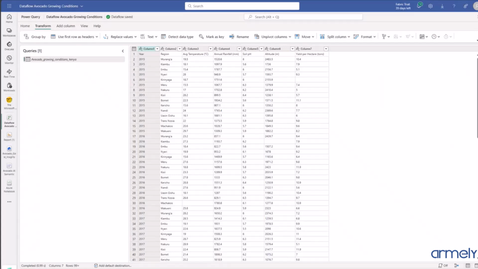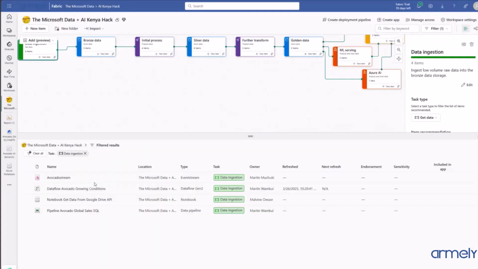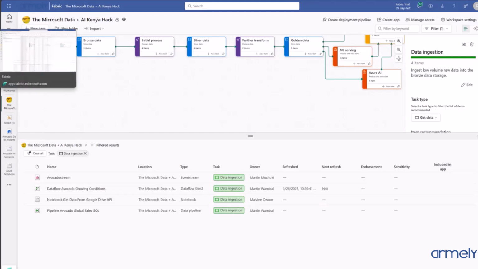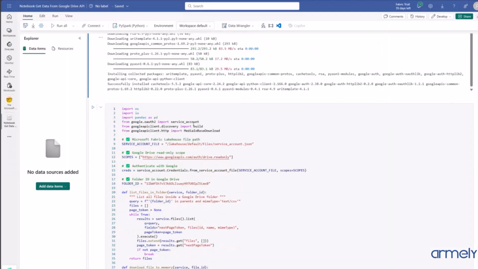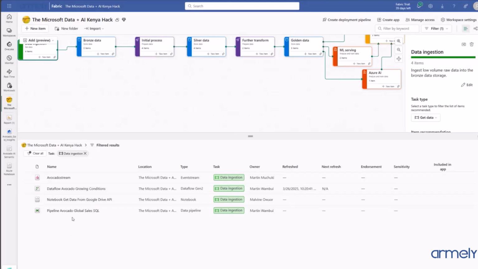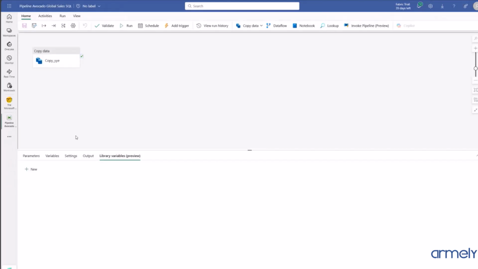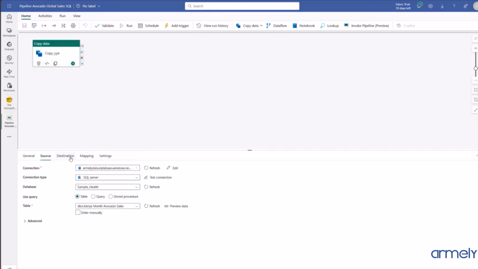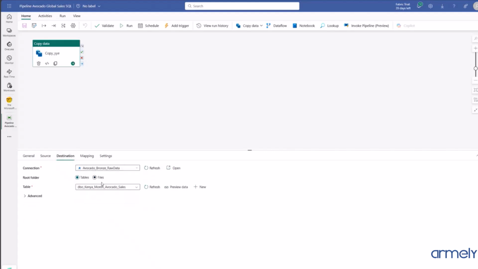It placed the data in Bronze Lakehouse. The other ingestion that we used is the API, where we got a Google API that was getting data stored in the API, and then we could get that data and also store it in the Bronze Lakehouse. And lastly, we used a pipeline that was getting data from a SQL database, and from the SQL database we could get the data, and then we stored it in the Bronze raw data. So for us, we used four methods of ingesting data in Fabric.